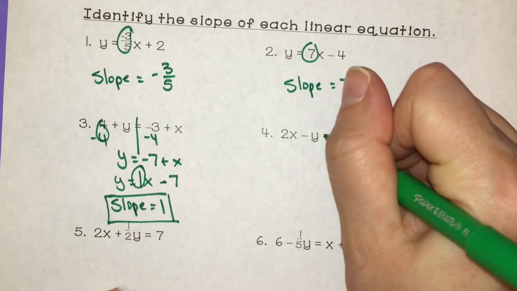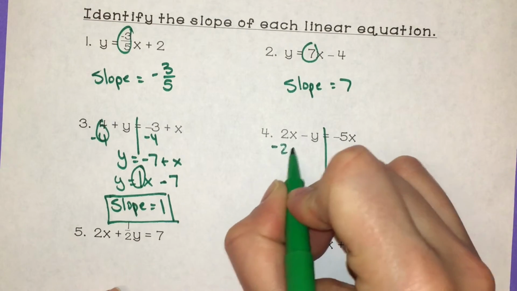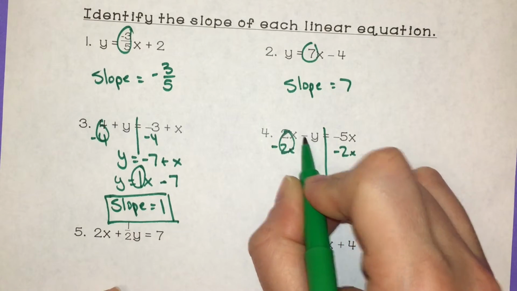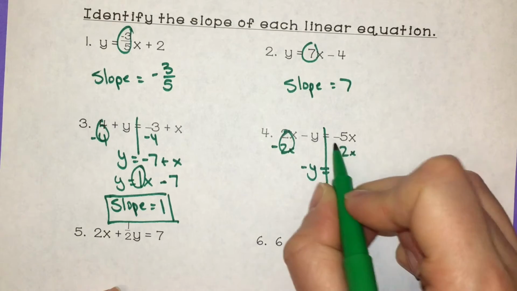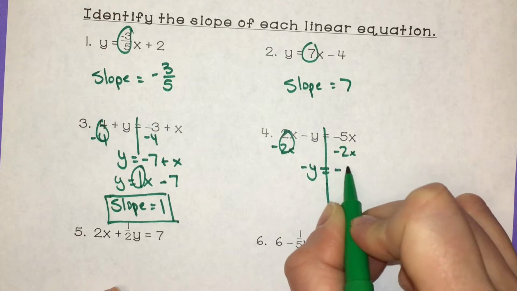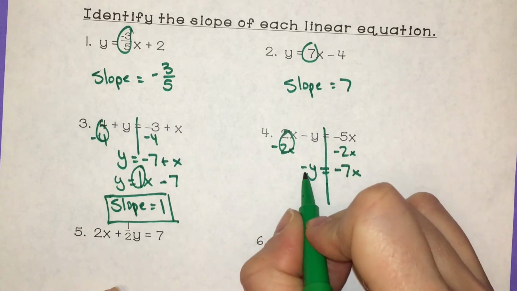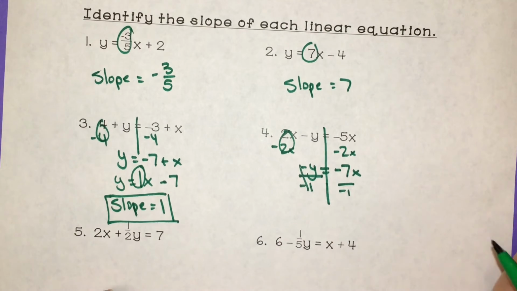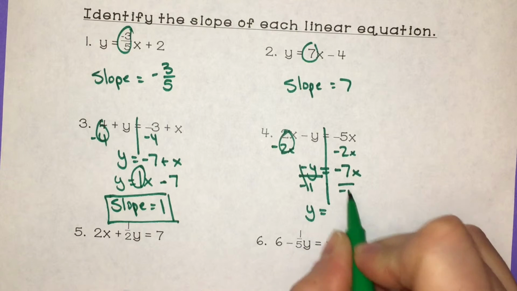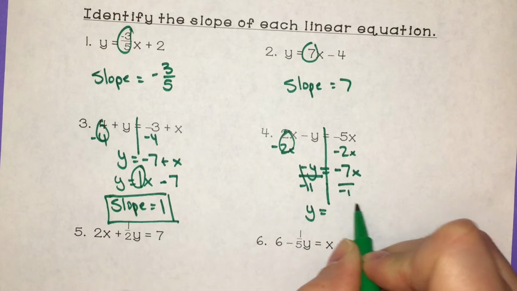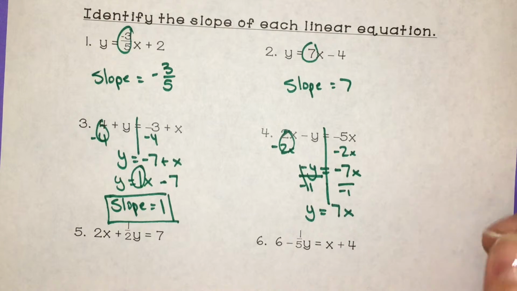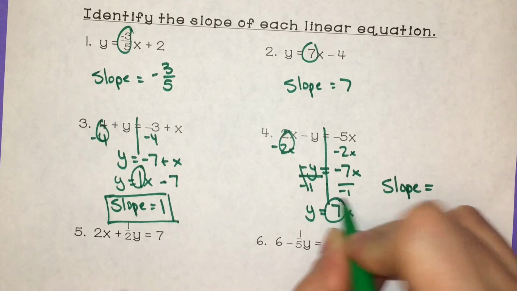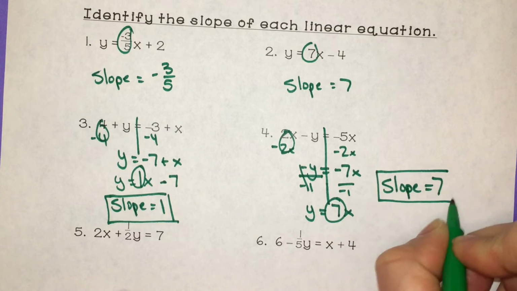All right, fourth one, I'm going to subtract 2x from both sides. 2x minus 2x is 0. I have a negative y equals negative 5x minus 2x is negative 7x. Y can't be negative, so I'm going to divide both sides by negative 1. Negative divided by negative is a positive, so y equals negative 7x divided by negative 1 is positive 7x. That means my slope equals 7, because 7 is the number multiplied by x.